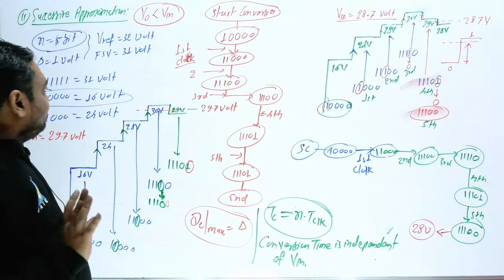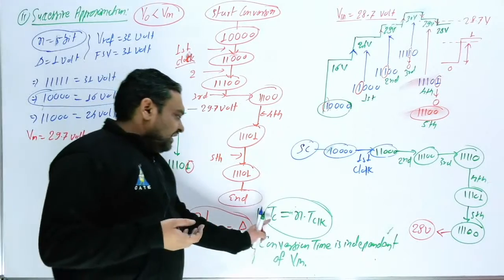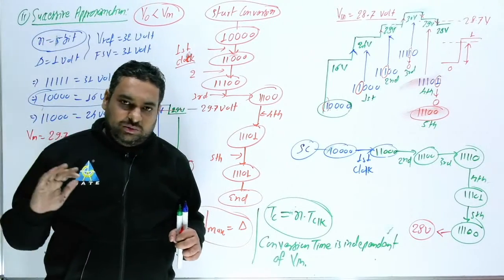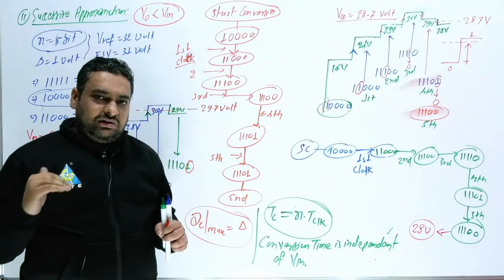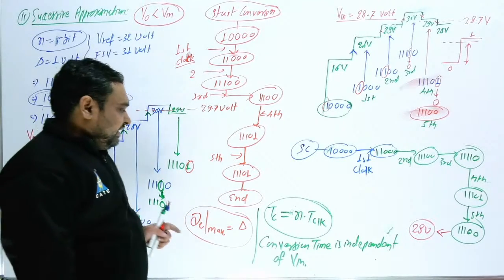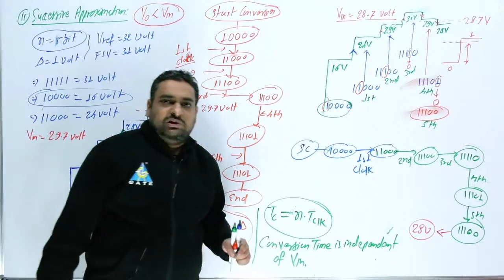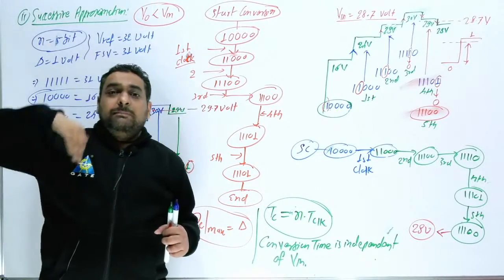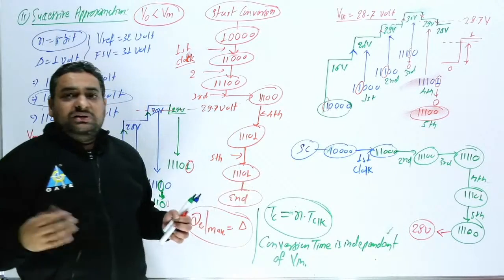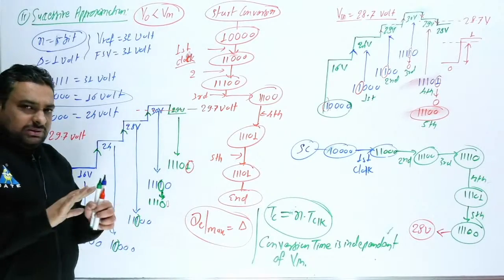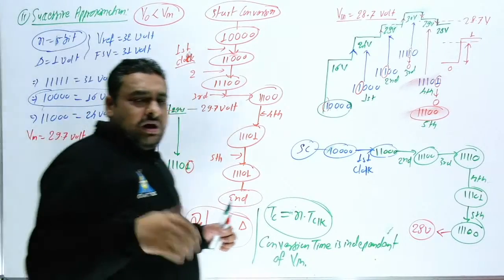So here two things you should remember. What is the maximum quantization error? That is del again, and always your output will stop at the lower step, and conversion time is independent of the input voltage. How much conversion time? N into T clock. Now if I ask you, from counter type and successive approximation, which circuit is better? This circuit is better. The first method in real life we generally don't use, especially for more bits.